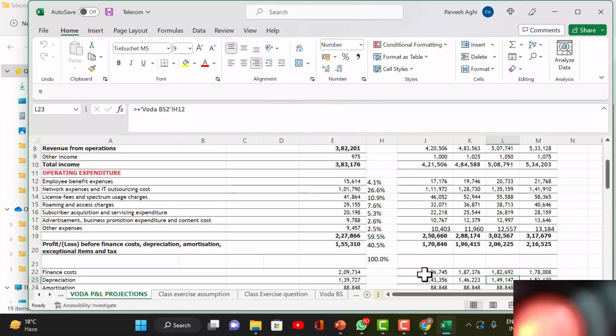Okay, I am assuming there is not even repayment of loans. I am assuming that for the next 5 years. It can show what the loan is and how much further loan they will be taking. This whole loan schedule has to be made. That is wonderful. That has to be done. Okay, but beyond the EBITDA level, things are not so easy for Idea because it is a loss-making company. If they had not been, then we would presume that they would invest a lot of money into expanding the business and take further loans. Equity will come. So we have not included that kind of assumption in this.